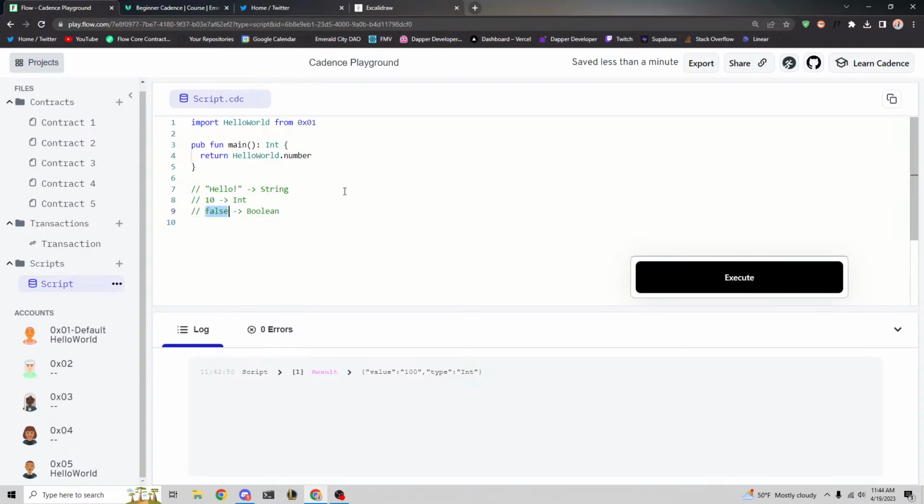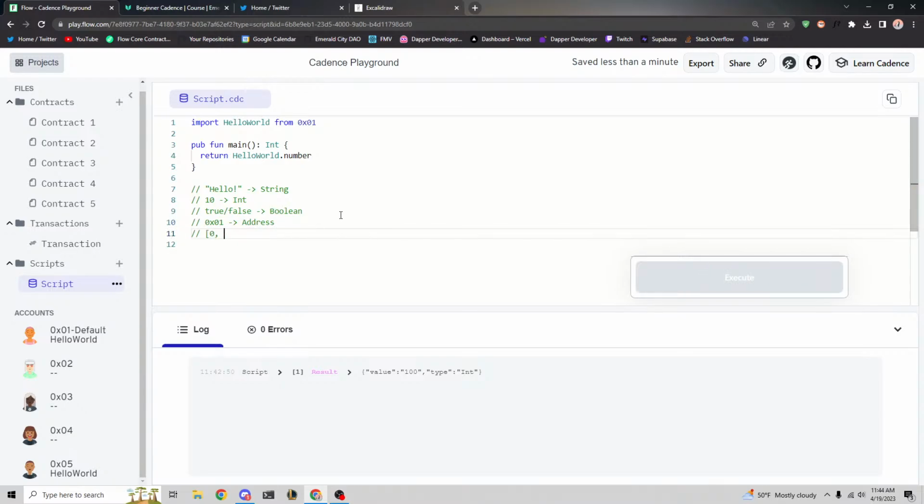That's a Boolean. And then 0x01 is an address. Arrays are things like lists of integers. So like 0, 1, 2, 100, 84, 3. This is like a list of integers, but we'll talk about this in the next lesson.